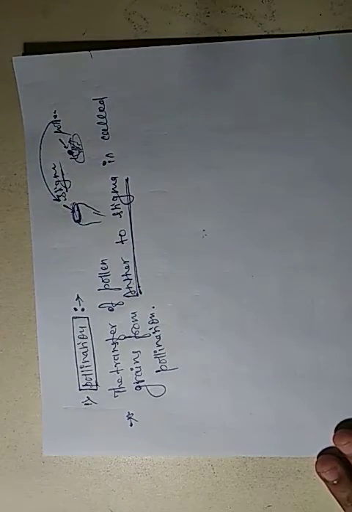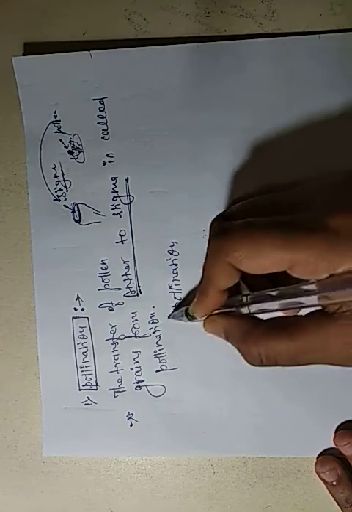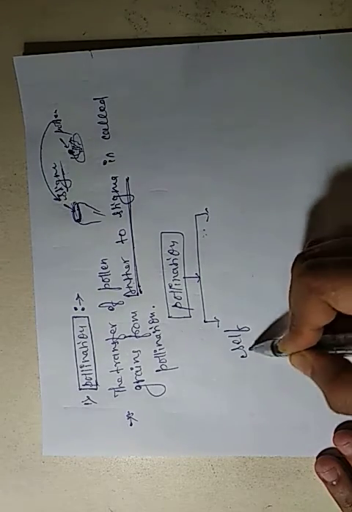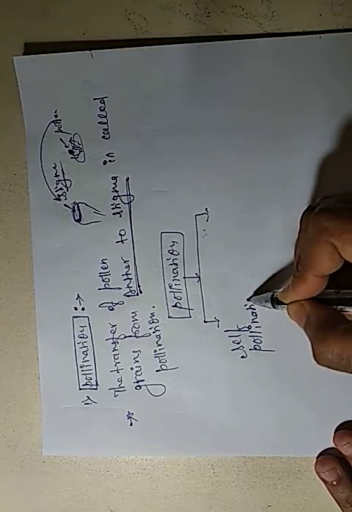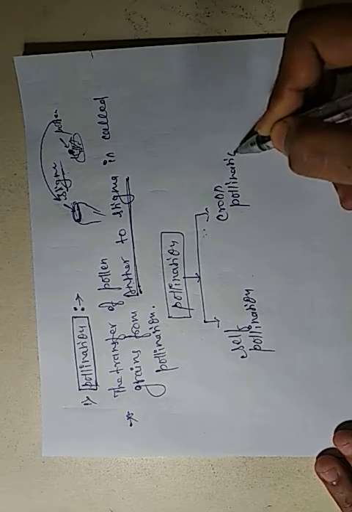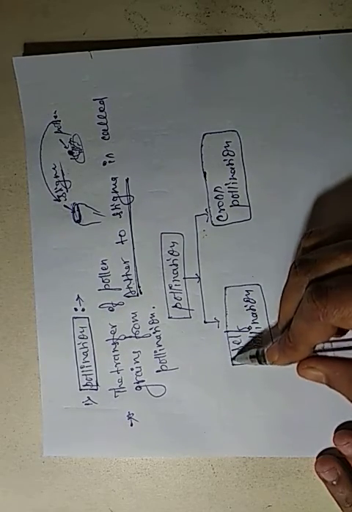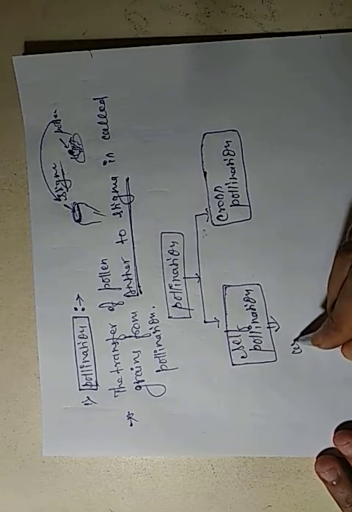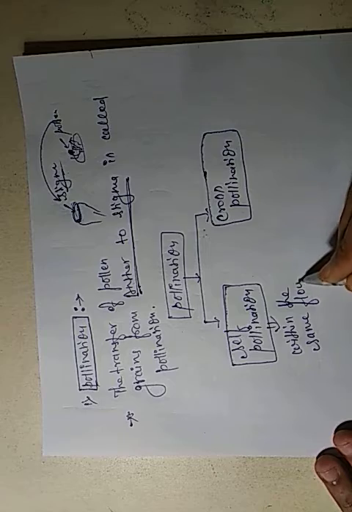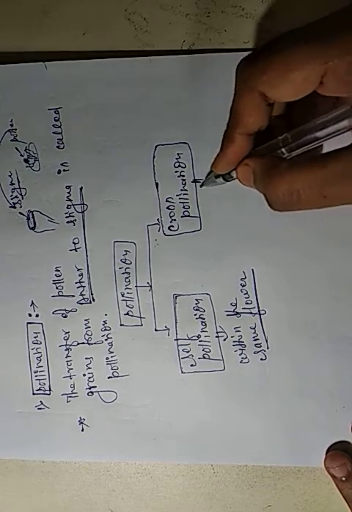Pollination has two types. One is self-pollination and another one is cross-pollination. Self-pollination means within the same flower.